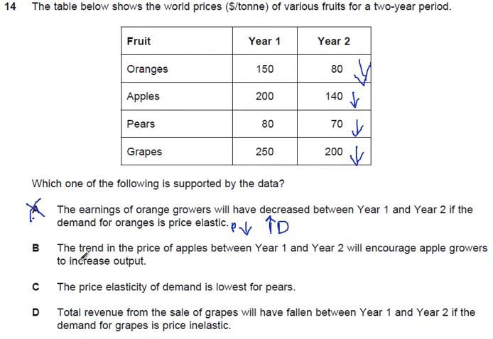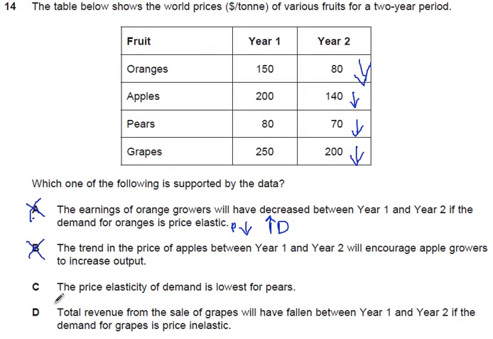B. The trend in the price of apples between year 1 and year 2 will encourage apple growers to increase output. Really simple way to get rid of this. If you were selling apples and you saw the price go down, would you start trying to make more, or would you perhaps try and make something else? Chances are, if the price is falling, there's no incentive there for producers to make more.